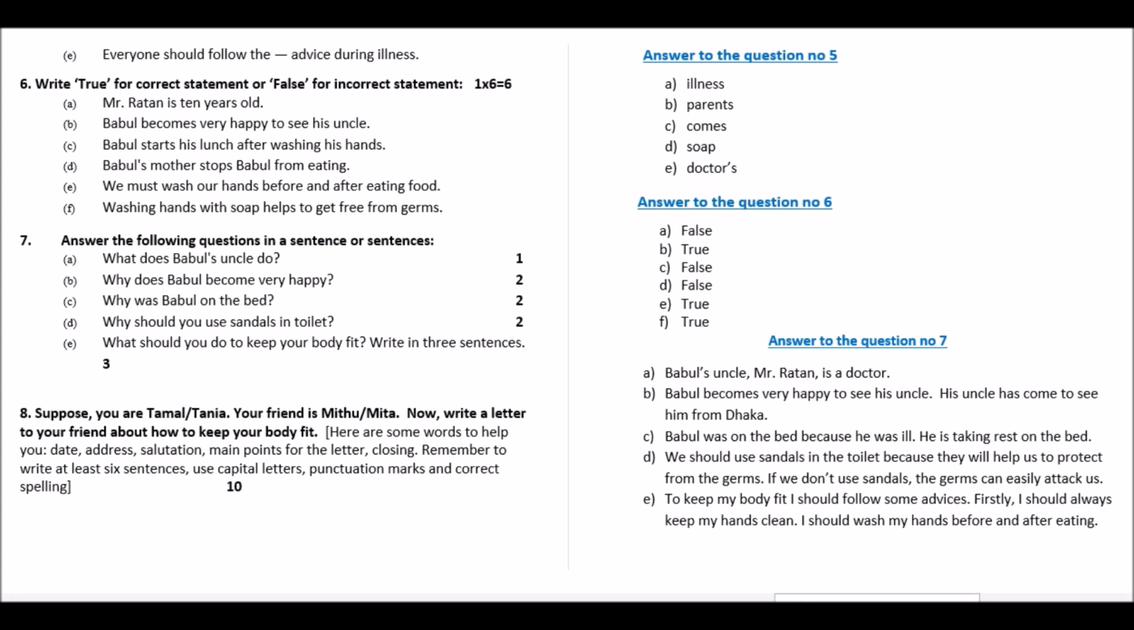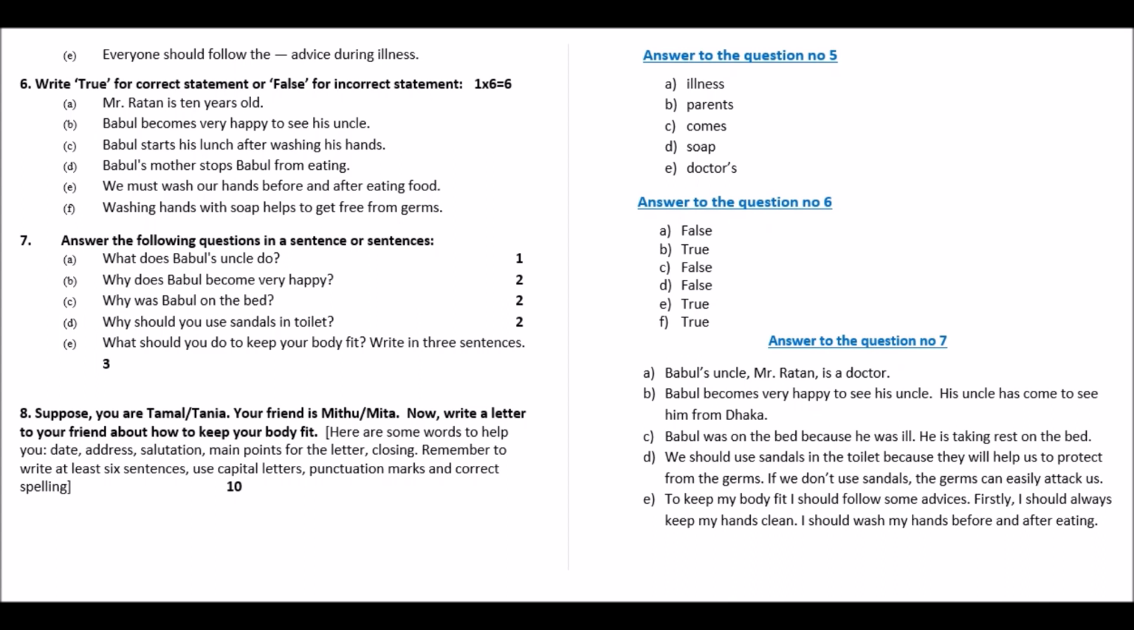So let's solve the question number 6. Write true for correct statement and false for incorrect statement. And you already know that you have to write only true or false. You don't need to give the correct statement if your answer is false. Okay? Only true and false.